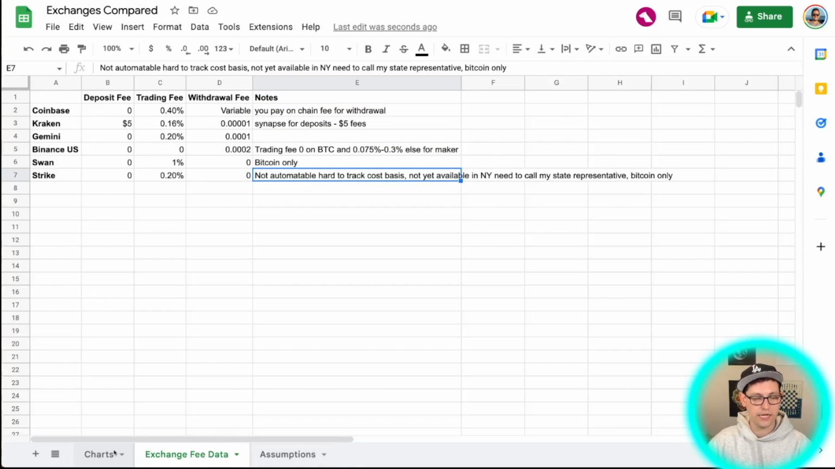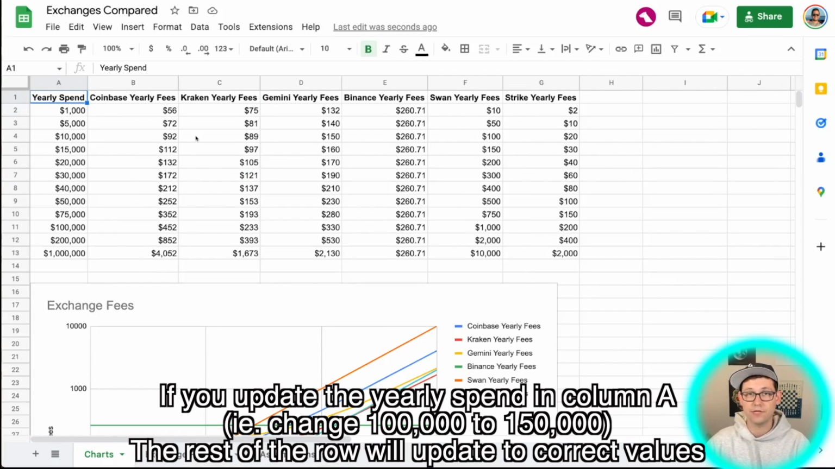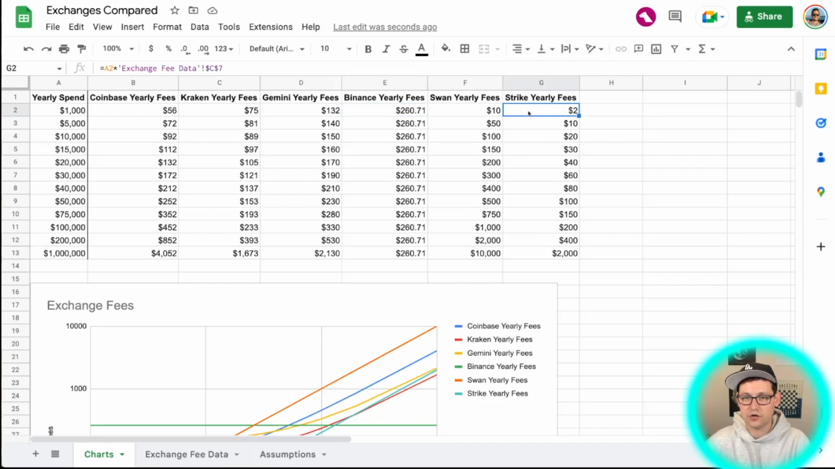Next, let's go ahead and just take a look at the charts. And this is really the area of the spreadsheet that I think most people are going to care about. And this is basically just a table of your yearly spend and then how much you would be paying in fees on each of these different platforms based on how much money you spent on cryptocurrency in the whole calendar year. And so if you spent $1,000, you can see that at the high end, you might be paying $260 over on Binance, whereas on Strike, you would only be spending $2 in fees to purchase your $1,000 of Bitcoin.